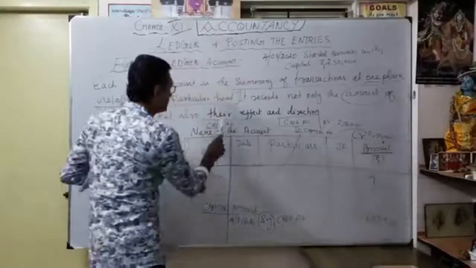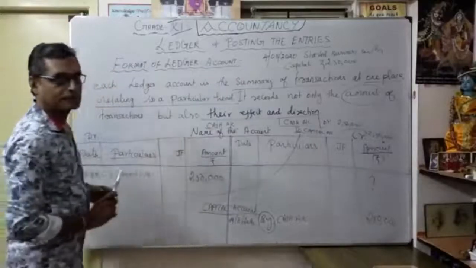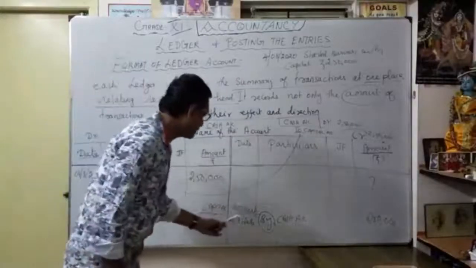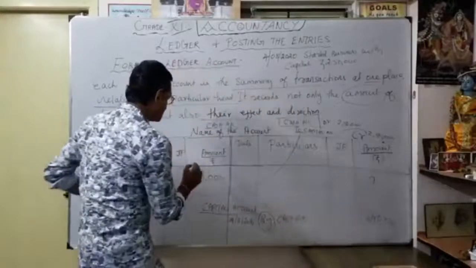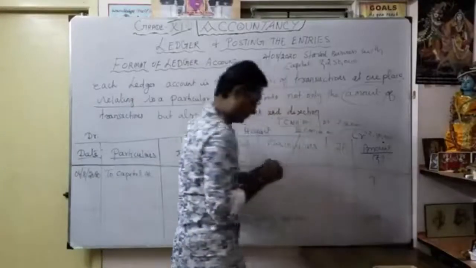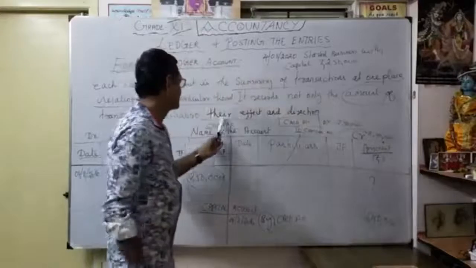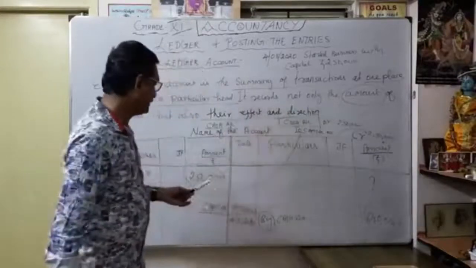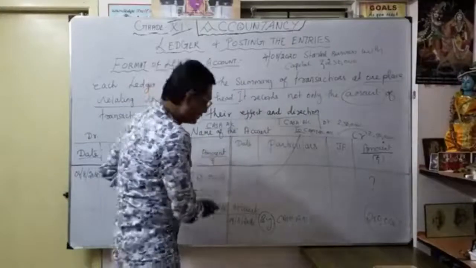See, here in the cash account, I wrote to capital account 2,50,000. Similarly, in the capital account, you write by cash account 2,50,000. See, my corresponding debit and my corresponding credit are identified, giving the effect. That's the reason for the effect and direction. In the capital account, I mentioned that I got the capital through my cash.